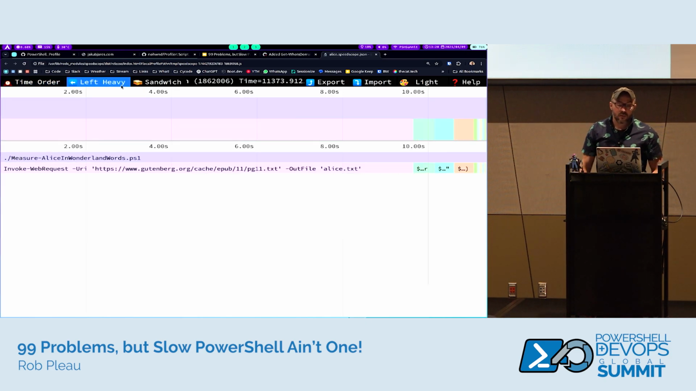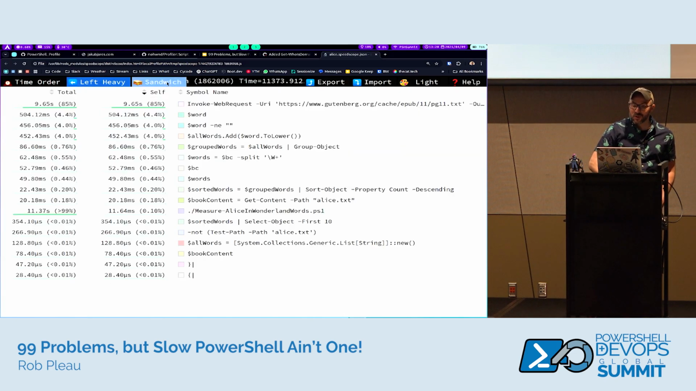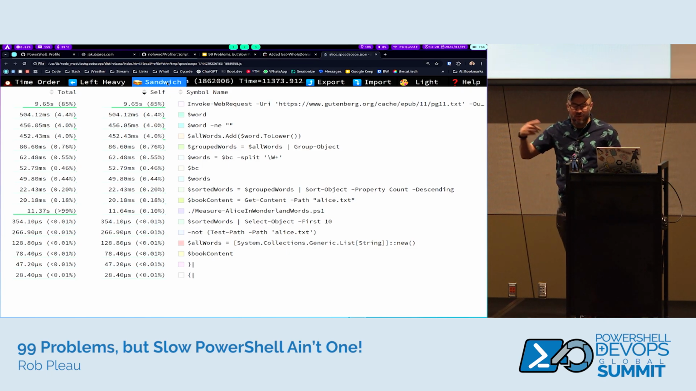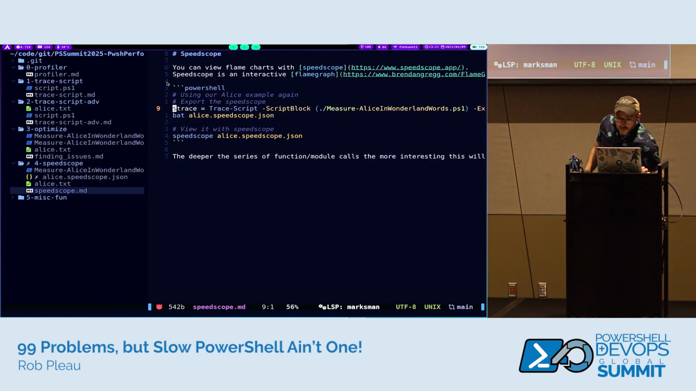This is time order. You can say what's left heavy, which again, sorry for the resolution here, but you could see the chunkiest parts. And then there's a sandwich view. I like living in the terminal, so I like to use the information that Profiler gives me and just look at the self duration. But if you are into flame charts, you can extract from Profiler and then use speedscope. I do have speedscope installed locally, but if you go to the website, I think it's speedscope.app, you can upload it there, but obviously if there's stuff in your code you don't want to upload to a public place, be very careful about that.